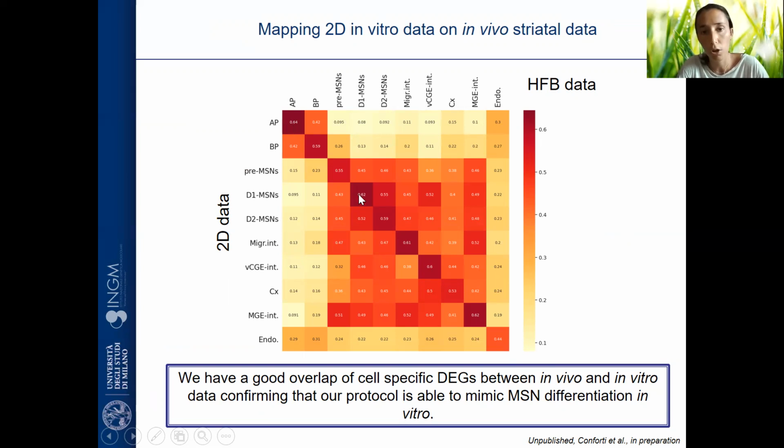And as you go along the diagonal, for example, D1 MSNs are highly similar to D1 MSNs and less similar to D2. The similarity increases as you go into the neuronal population, obviously. But what we have here is a good diagonal. So this confirms the cell identity that we have in vitro.